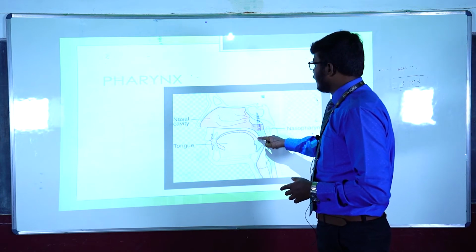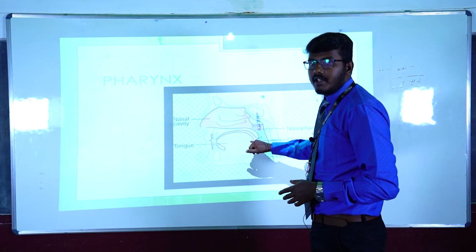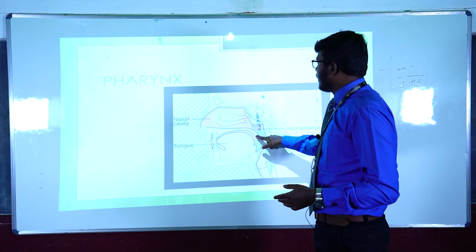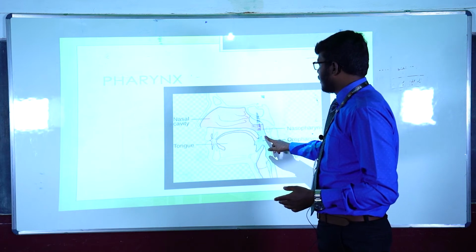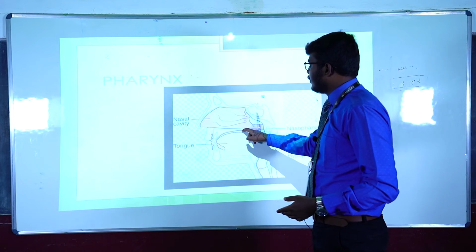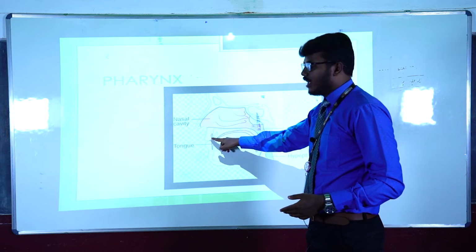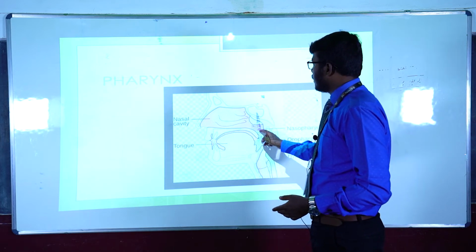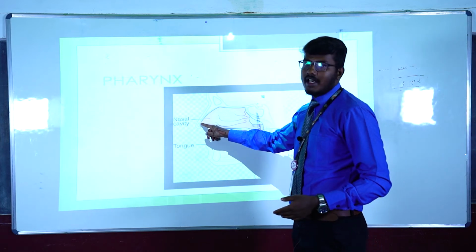This pharyngeal region will decide whether the sound being created will be an oral sound or a nasal sound. If it is an oral sound, the soft palate will strike the back wall and the airflow to the nasal cavity will be shut down, so that the air will flow only through the oral cavity. If it is a nasal sound, this area will be open so that the air can flow through this and the nasal sound can be created.